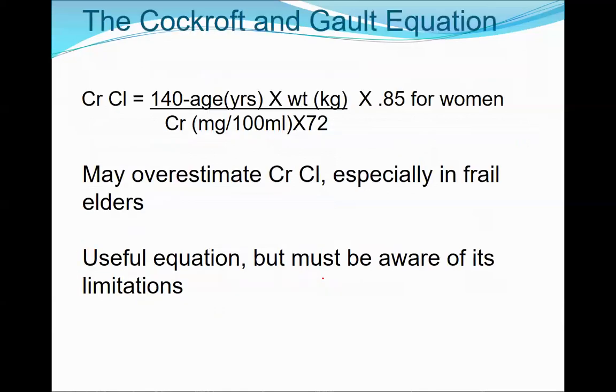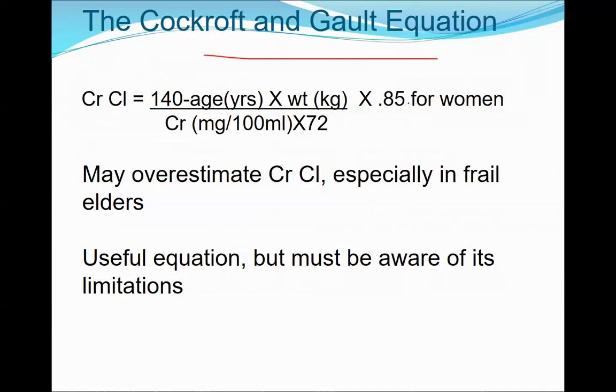Now we come to the creatinine clearance, which is calculated by the Cockcroft-Gault equation. It is a formula which says 140 minus age, in years, multiplied by weight, in kilograms, upon the serum creatinine level multiplied by 72.